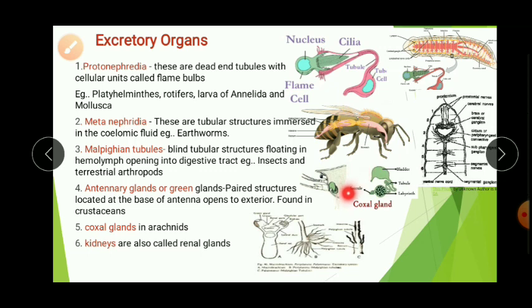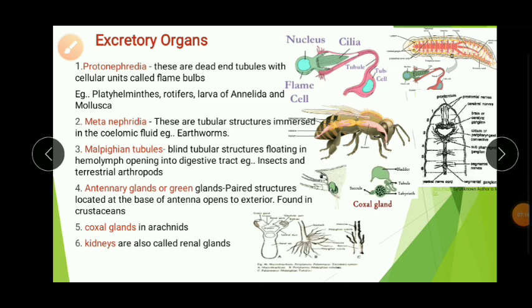Arachnid means spider. Spiders mostly come under the arachnids, and you can find this kind of structure in them. Here you are able to see the coxal glands and antennary glands.